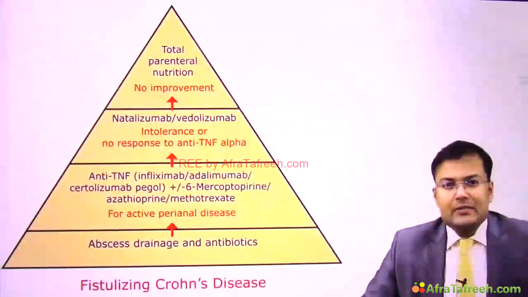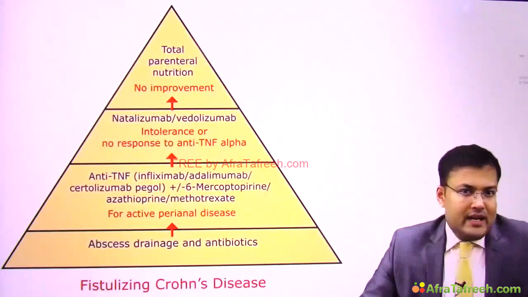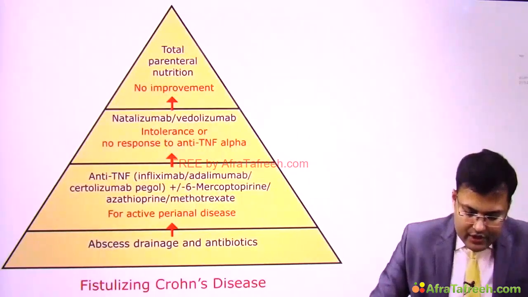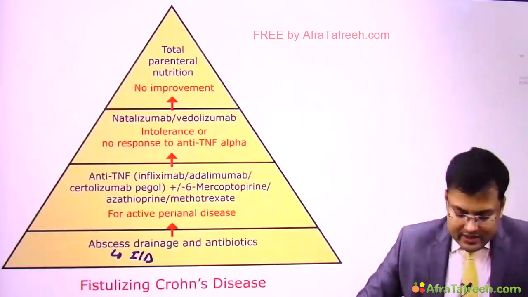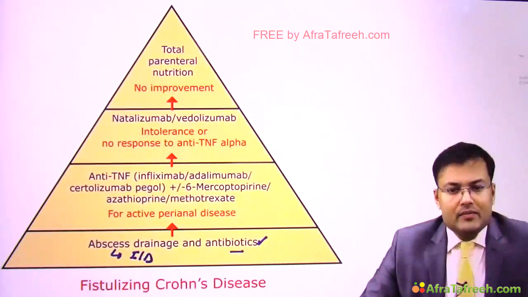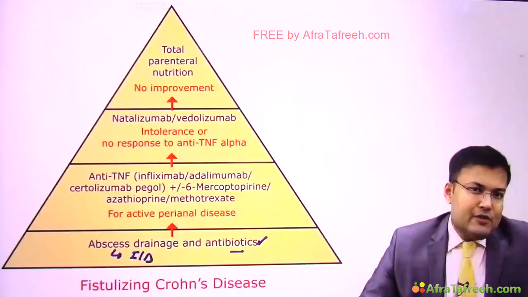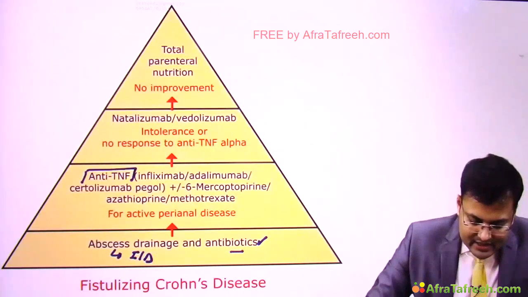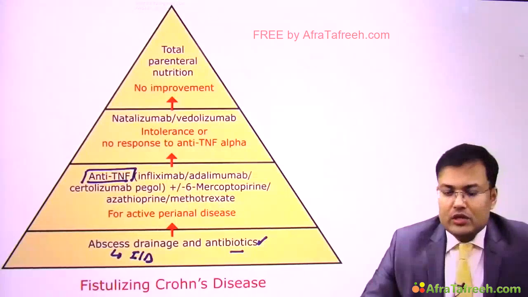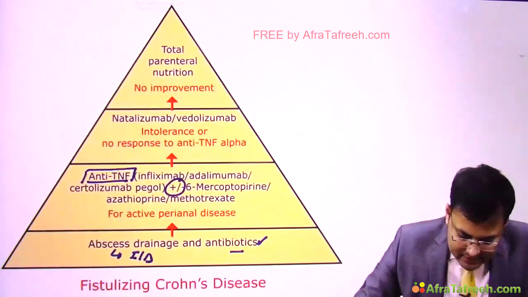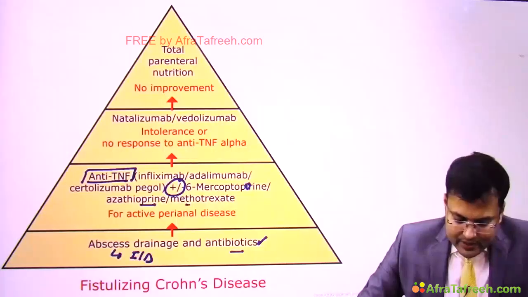Now we are going to discuss the management of fistulizing Crohn's disease. So in this case there is involvement of the anus or perianal region. Imagine the patient is having an abscess. So in that situation we go for what? Incision and drainage. And apart from incision and drainage, antibiotics should be given. If the patient is having active perianal disease, we discussed that generally we use anti-TNF agents. What are the agents which are given in Crohn's? Infliximab, adalimumab, certolizumab pegol. Plus minus we can add mercaptopurine, azathioprine or methotrexate.